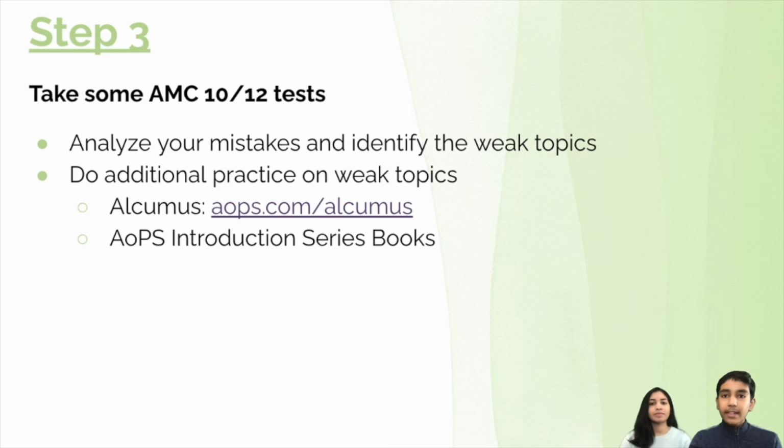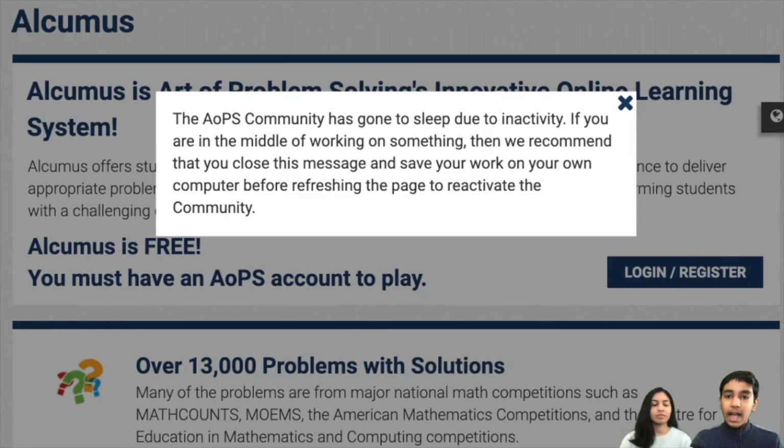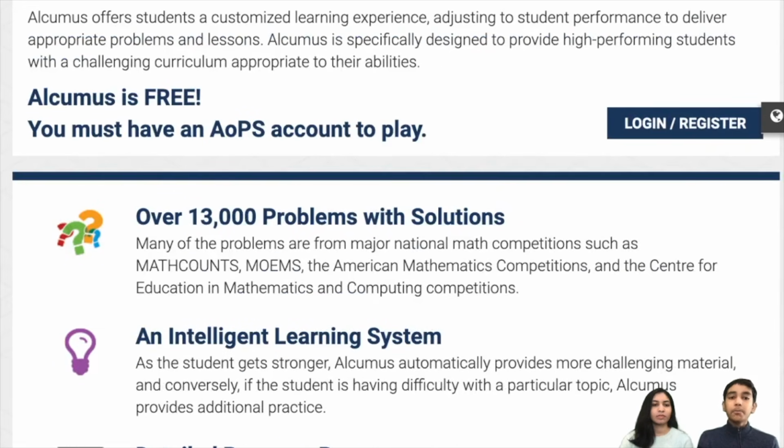Then what I can do is I can go to Alchemist, which is really great because Alchemist right here has basically topic by topic questions you can practice. So you can practice maybe angle tracing, or you can practice Pythagorean theorem, or whatever concept you're bad at, you can practice it and become better at it. So you can keep improving on your weaknesses until you get to the point where you're comfortable with all or most of the topics. So that's why it's really good just to take a few tests and see what your weaknesses are.